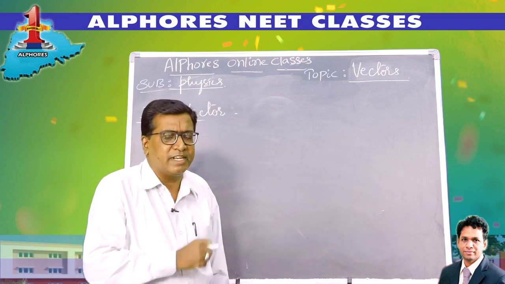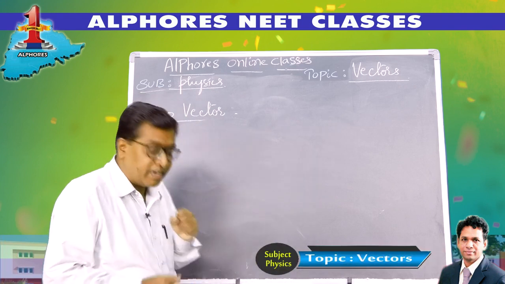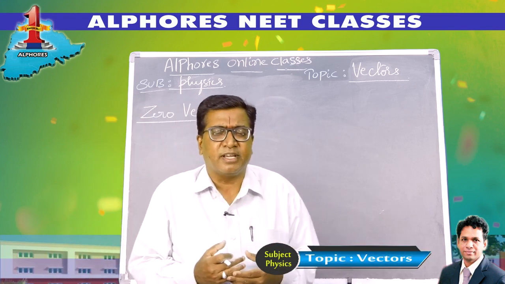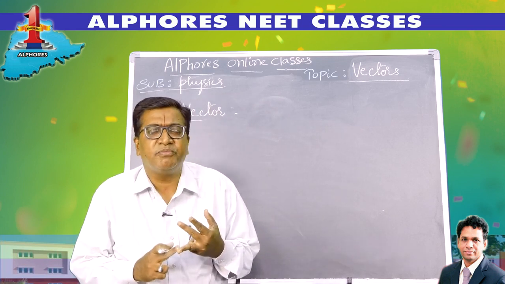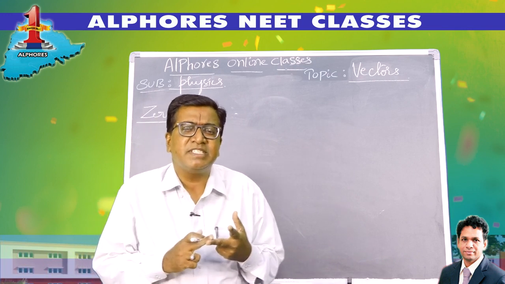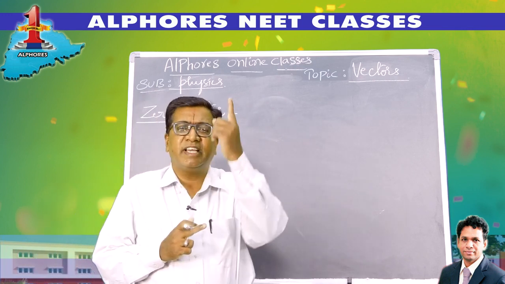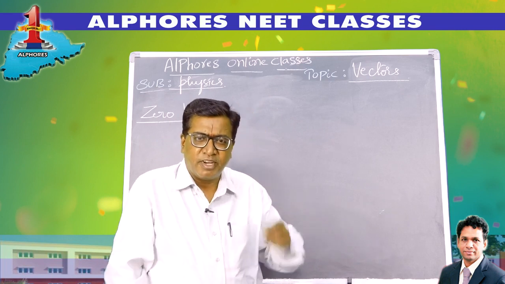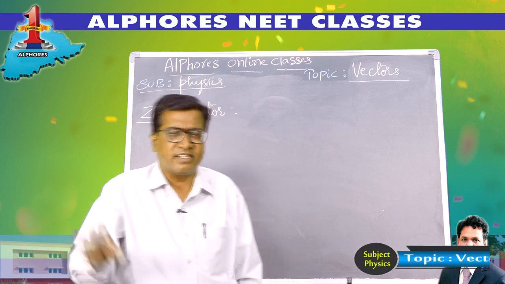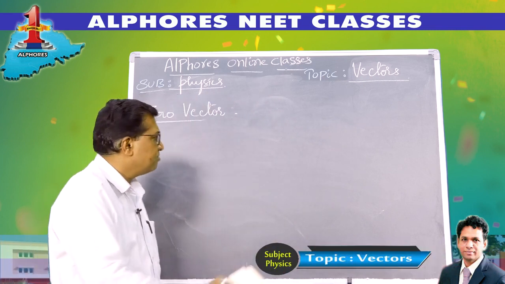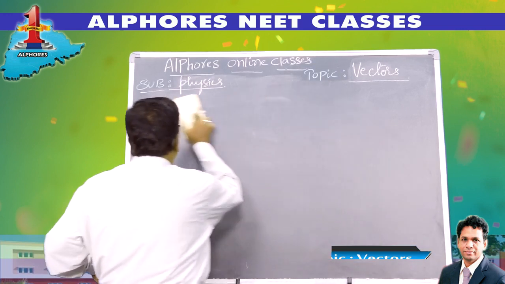It has a lot of physical importance. Besides that, examples for a 0 vector: position of a body at the origin, acceleration of a body moving with uniform velocity, velocity of a body which is at rest, displacement of a body which is at rest, or a body projected vertically up, velocity at the topmost point, for a body executing simple harmonic motion, velocity at the extremities, etc. There are many such things.